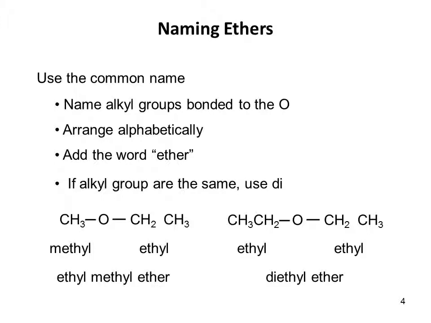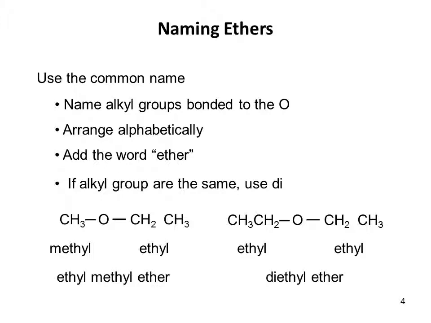Ethers are named differently than the alkanes, alkenes, alkynes, and alcohols. Ethers are named in a common way by basically naming the alkyl group on one side and the alkyl group on the other side. Now, there is another way of naming them, but we're not going to look at that because I just don't want to give you too much. So this is a common way of naming the ether.